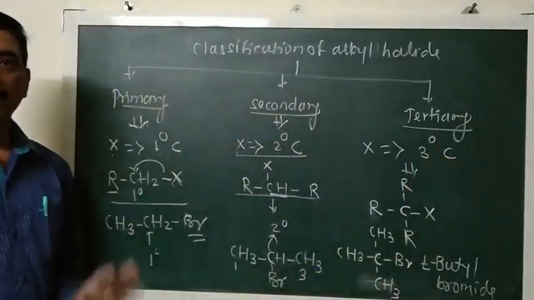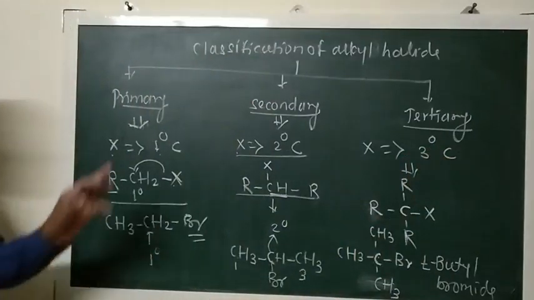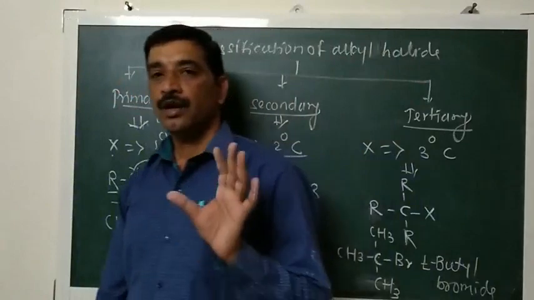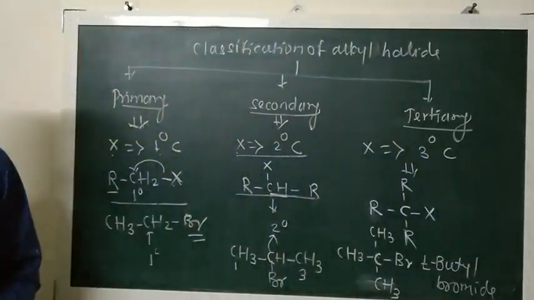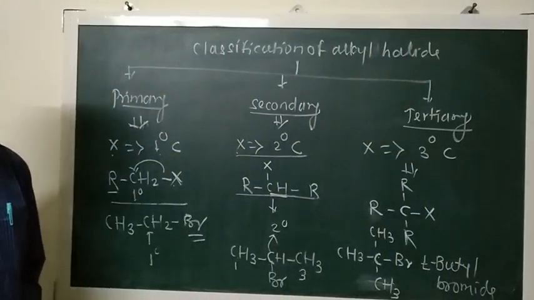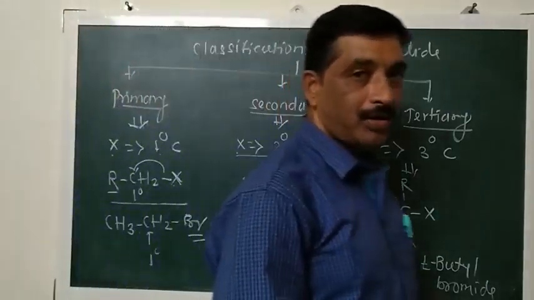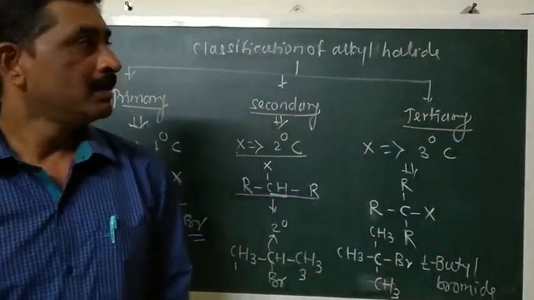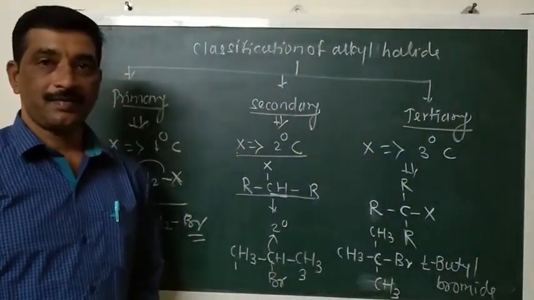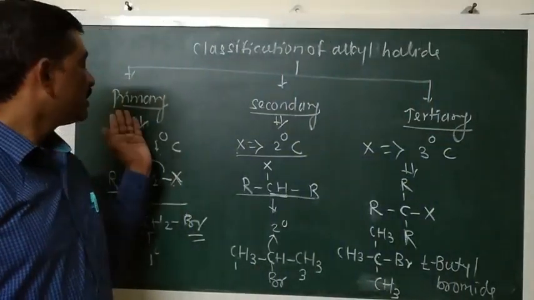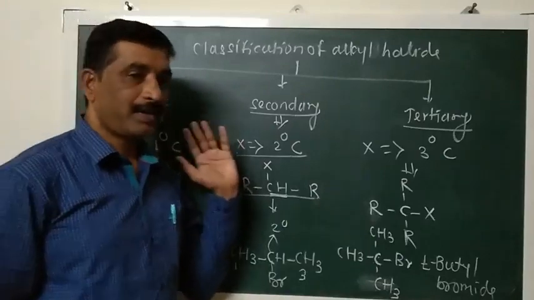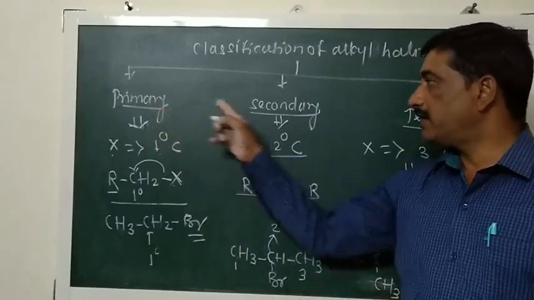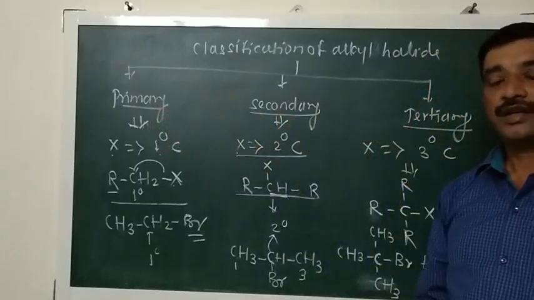In this way, today we discussed what a halogen derivative is, how halogen derivatives are classified on the basis of carbon skeleton and on the basis of number of halogen atoms, and what alkyl halides are and how they are classified on the basis of types of carbon atom as primary, secondary and tertiary alkyl halides.